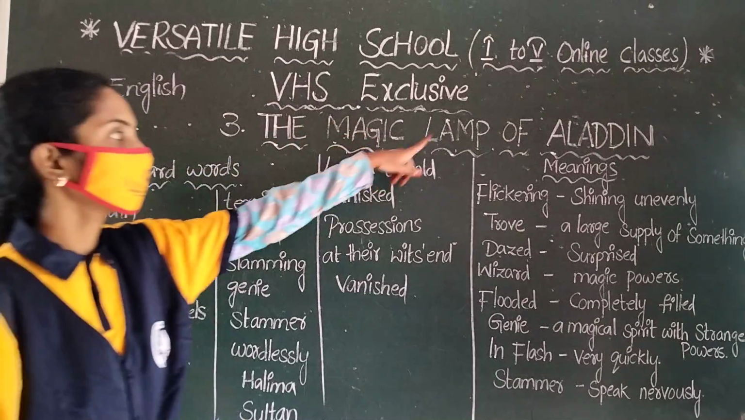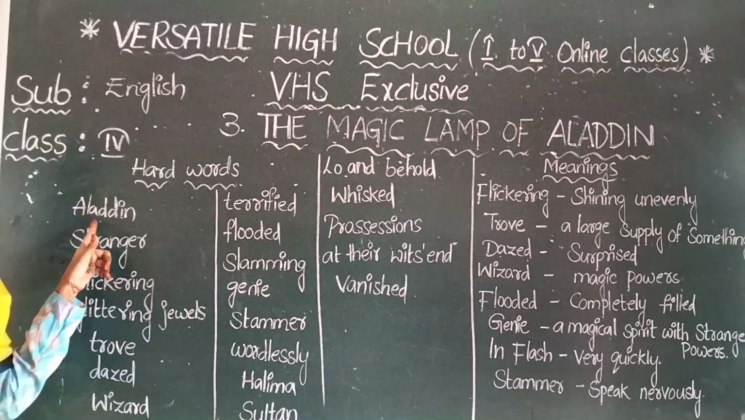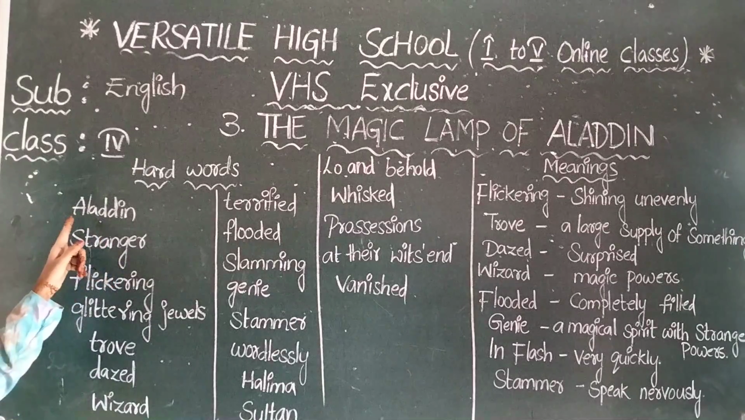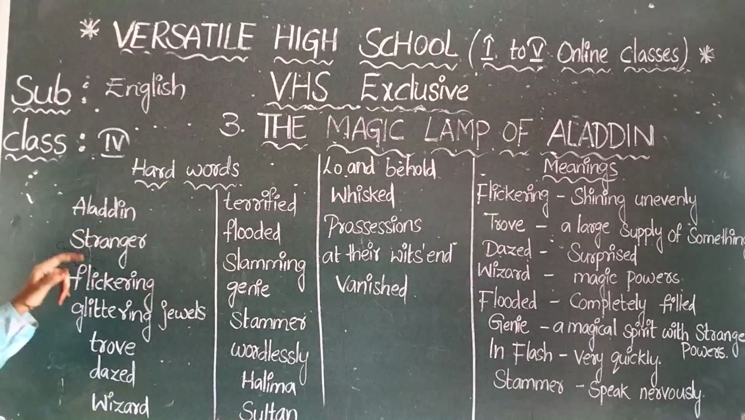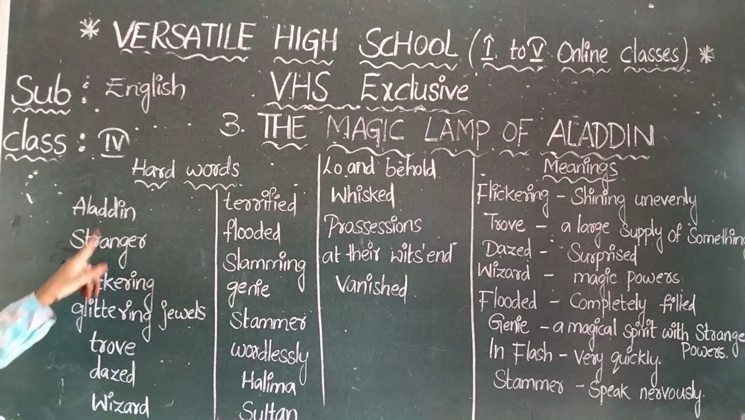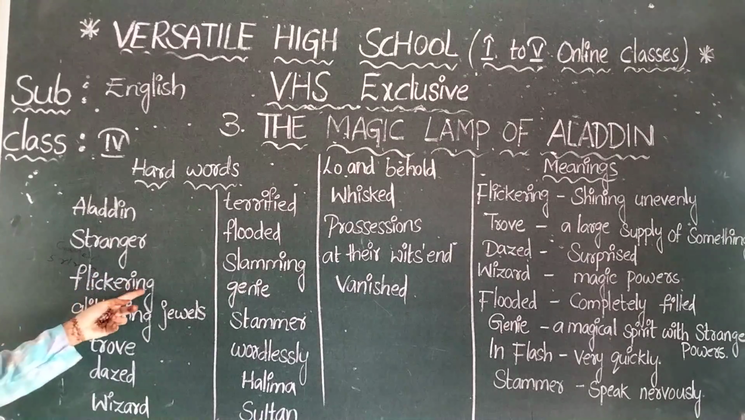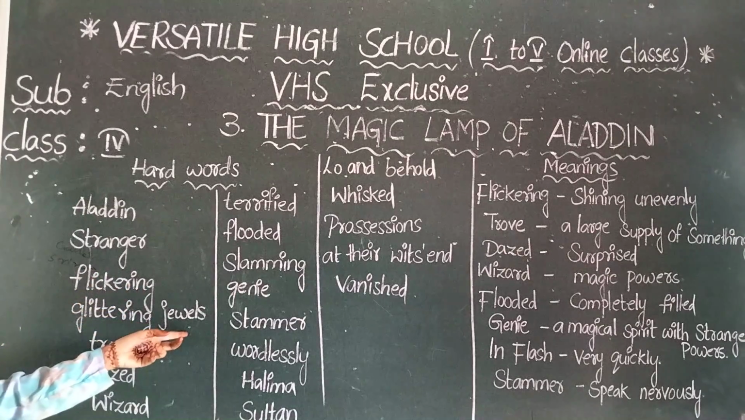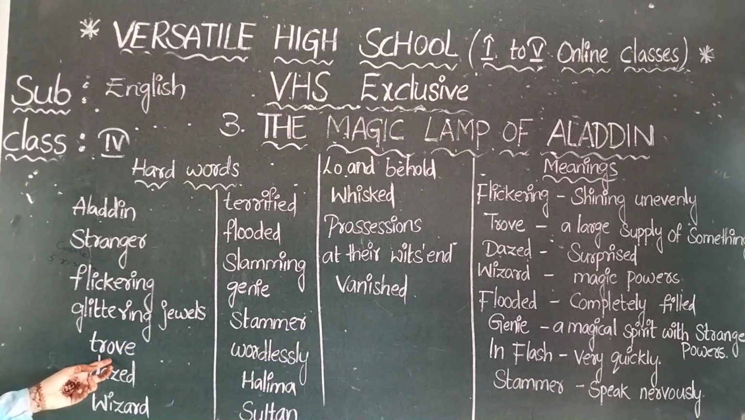What is The Magic Lamp of Aladdin? Yes, the name is there. Aladdin. Who is Aladdin? The spelling, look at that: A-L-A-D-D-I-N. Aladdin. Next one, stranger. Join with me everyone. First one, Aladdin. Stranger. Flickering. Look at that. Flickering. Glittering jewels. Glittering jewels. Trove.